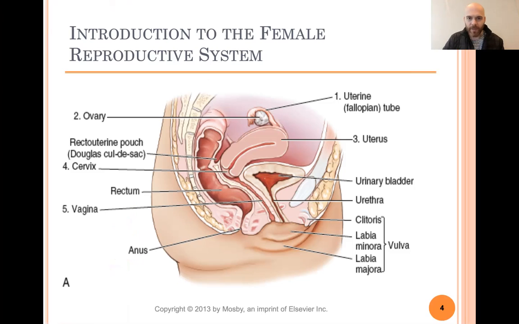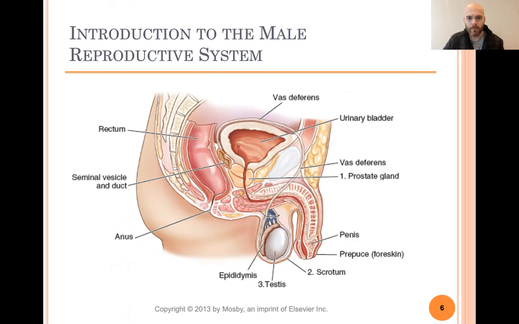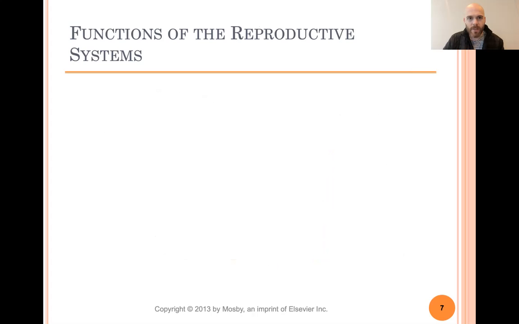I don't think I have to really go through the anatomy with anybody, so I'll let you look at this on your own. More of the female anatomy. Okay, male anatomy. Look at that on your own. I'm sure there's nothing new here for anyone.